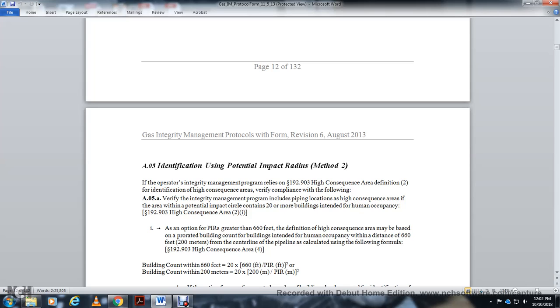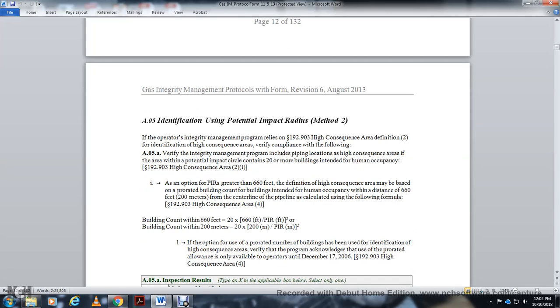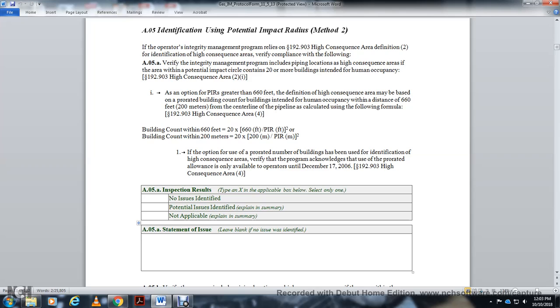The definition for the high consequence areas may be based on the building count of the buildings intended for human occupancy within a distance of 660 feet or 200 meters from the center line of the pipeline, calculated using the following formula, statute 192.903 High Consequence Area 4: building count within 660 feet greater than or equal to 20 times 660 feet over the potential impact radius in feet squared, or building count within 200 meters greater than or equal to 20 times 200 meters over the potential impact radius in meters squared. If the option for prorated buildings has been used for identification of the high consequence area, verify the program acknowledges the prorated allowance available, operative December 17, 2006, High Consequence Area number 4.